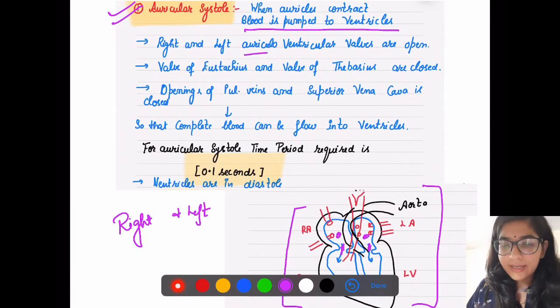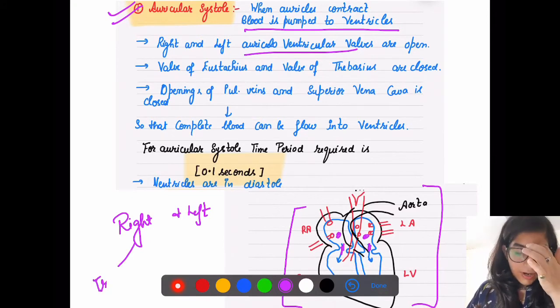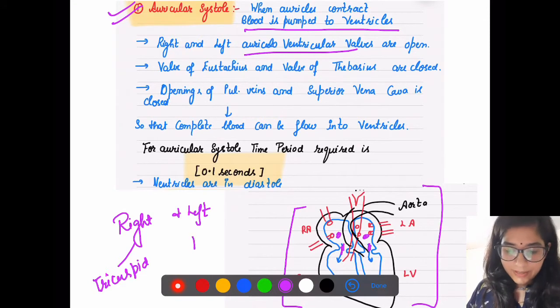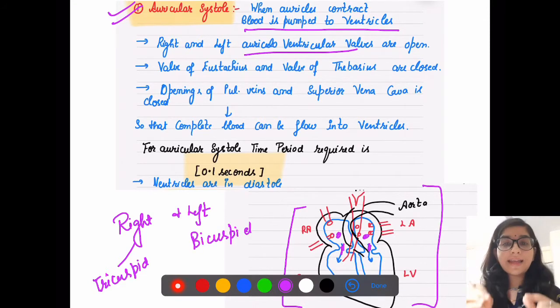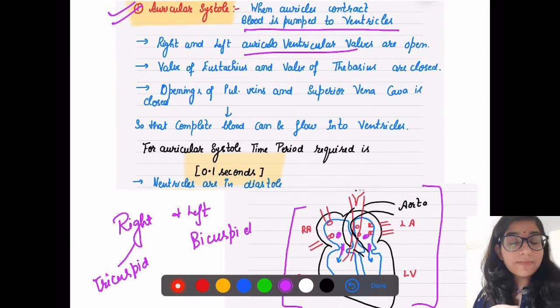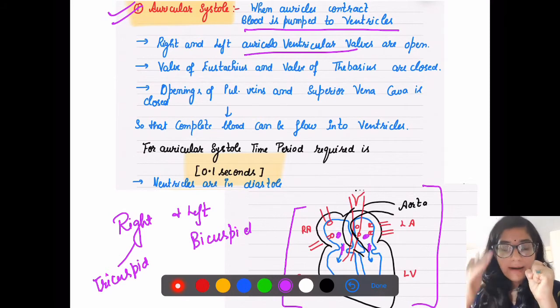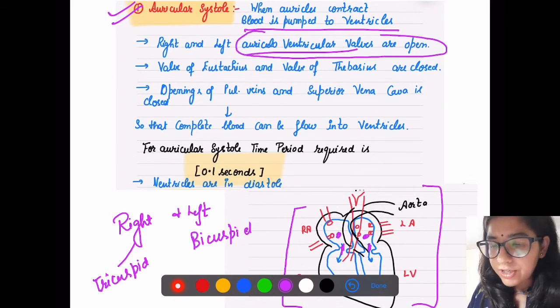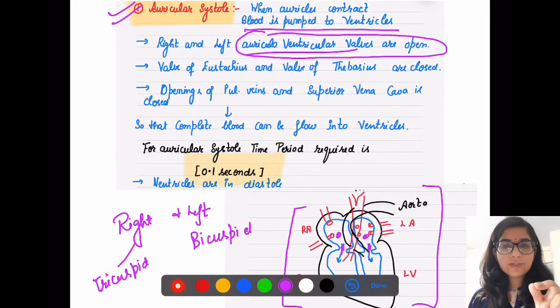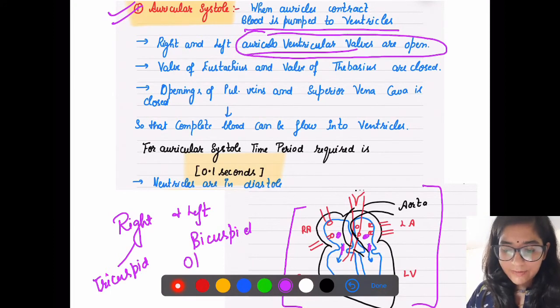कौन से valve हैं ये? These are your tricuspid and bicuspid valve. They should be open or they should be closed? They will be open, because auricles, they are contracting, they have to send blood to ventricles. So now auriculoventricular valves, means your tricuspid and bicuspid valves, they will be open.